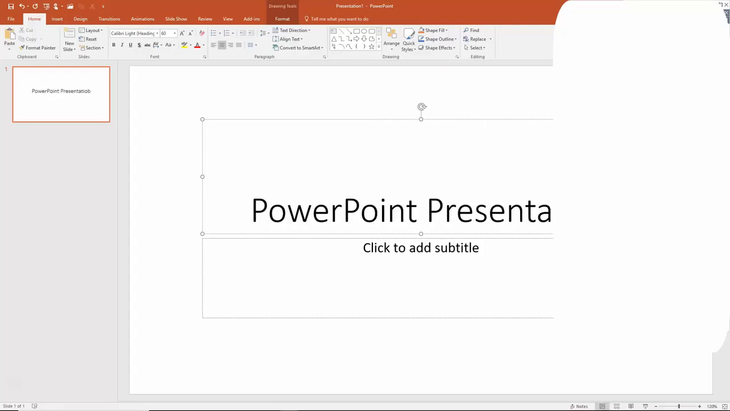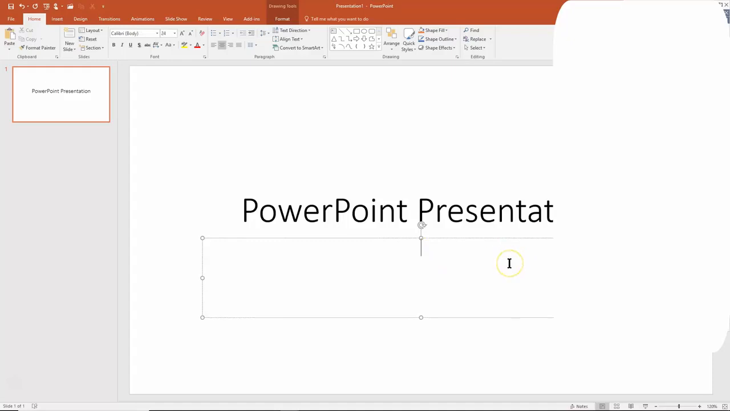By the way, the spell checker is built in as well, just like it would be in Word or Excel. Now I'll click here to say click to add subtitle, and I'll say basics. And now we have our first slide. Now I'm going to show you, of course, how to enhance that slide and add some different things onto there.